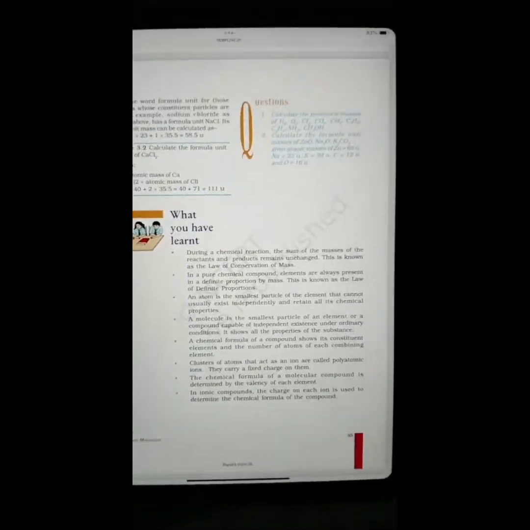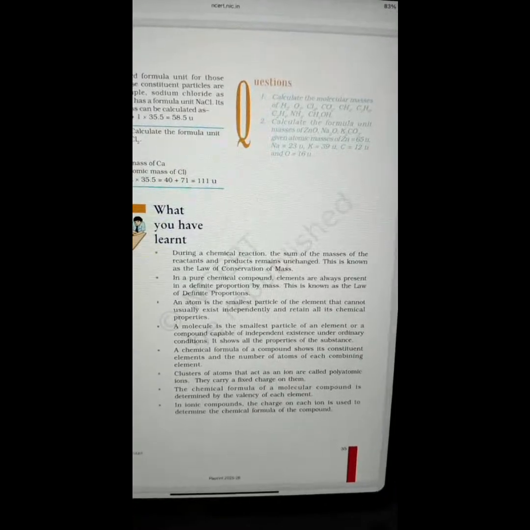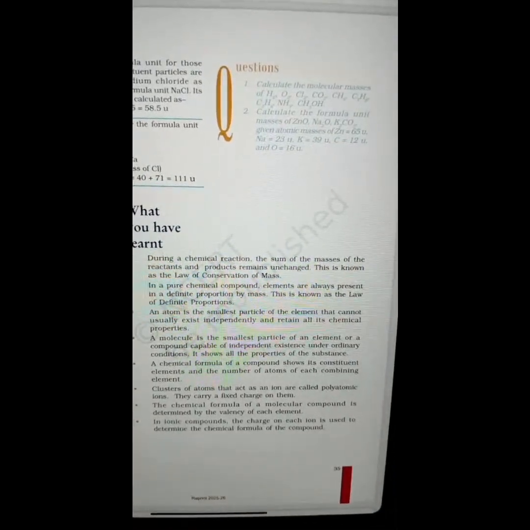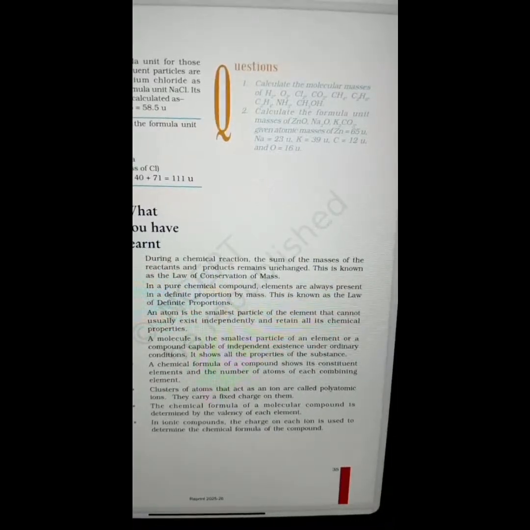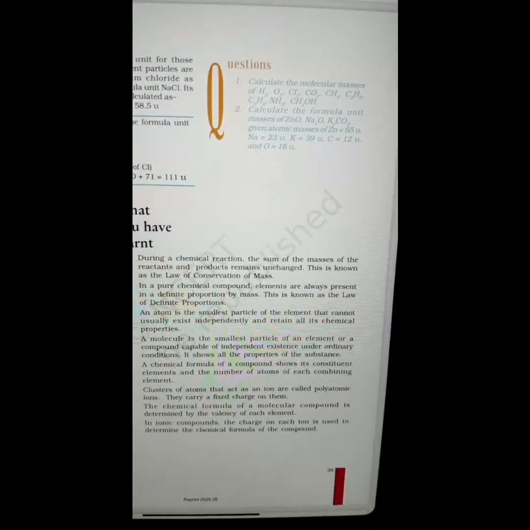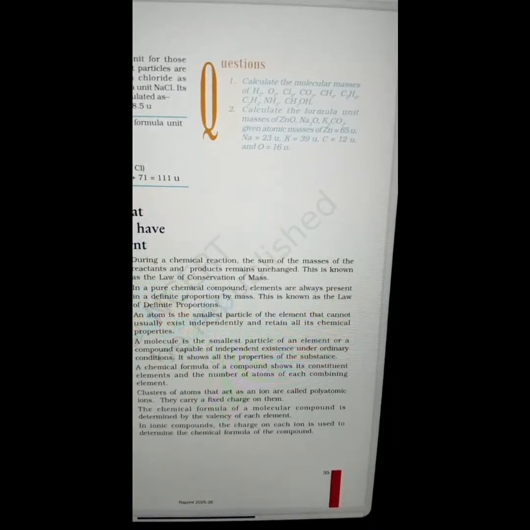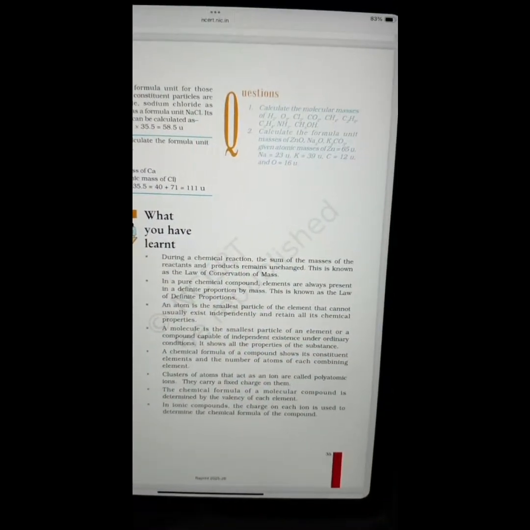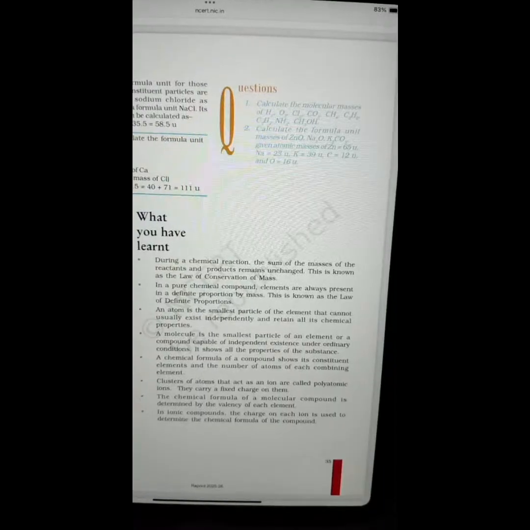So here we go with the summary of Atoms and Molecules, chapter 3, class 9 science. Point number one, during a chemical reaction, the sum of the masses of the reactants and the products remains unchanged. This is known as the law of conservation of mass. In a pure chemical compound, elements are always present in a fixed proportion by mass. This is known as the law of definite proportions.